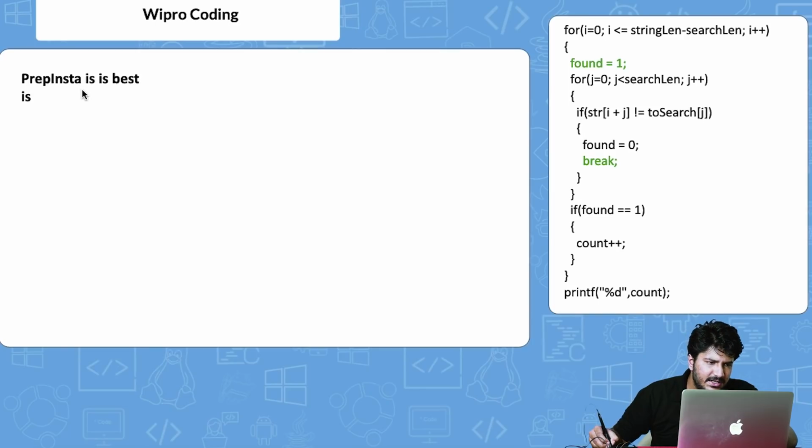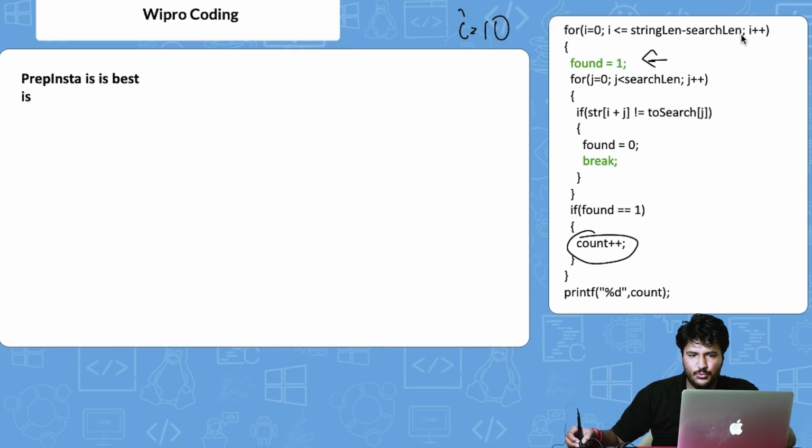So it will keep on running till here, this blank space. Now let us consider we are here, basically at the 10th position, right? So till i is equals to 9, it will always say found is equals to 0 at the very end, and this count plus plus will not get increased, right? So i is equals to 10, it comes. Now we say, okay, found is equals to 1, no problem.